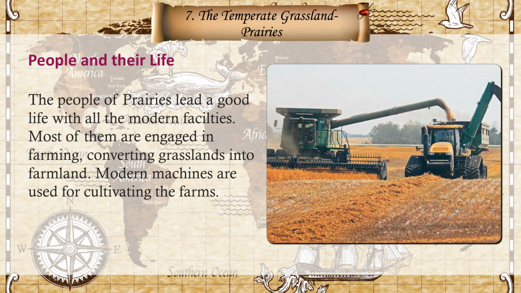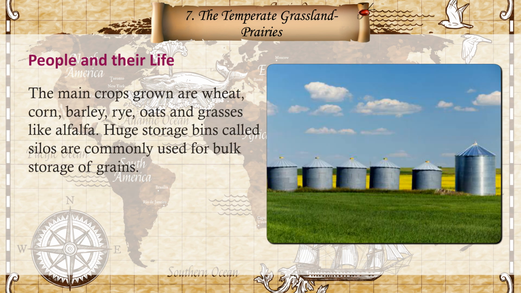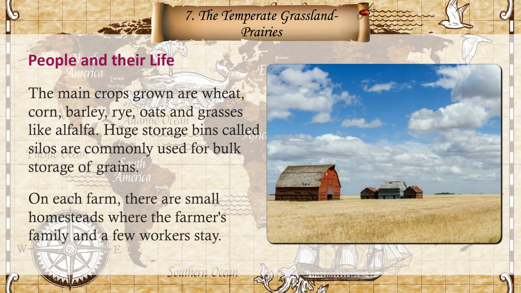The people of prairies lead a good life with all the modern facilities. Most of them are engaged in farming, converting grasslands into farmland. Modern machines are used for cultivating the farms. The main crops grown are wheat, corn, barley, rye, oats, and grasses like alfalfa. Huge storage bins called silos are commonly used for bulk storage of grains. On each farm there are small homesteads where the farmer's family and a few workers stay.